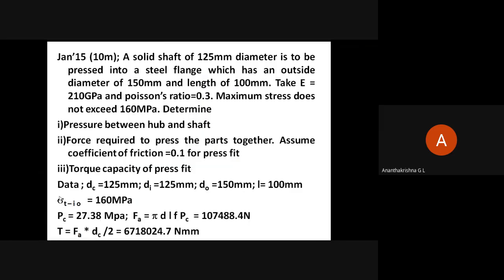So you need to use the equation for tangential stress at the inner surface of the outer cylinder. Use that equation, calculate junction pressure, and use the equation pi d l f into PC for the axial force required for press fit. So that's going to be 107,488. Substitute the values, and the coefficient of friction is given as 0.1, so small f is 0.1. Put that in the data, and PC we have just found out. Then torque is equal to axial force into DC by 2, which will give us the torque capacity.